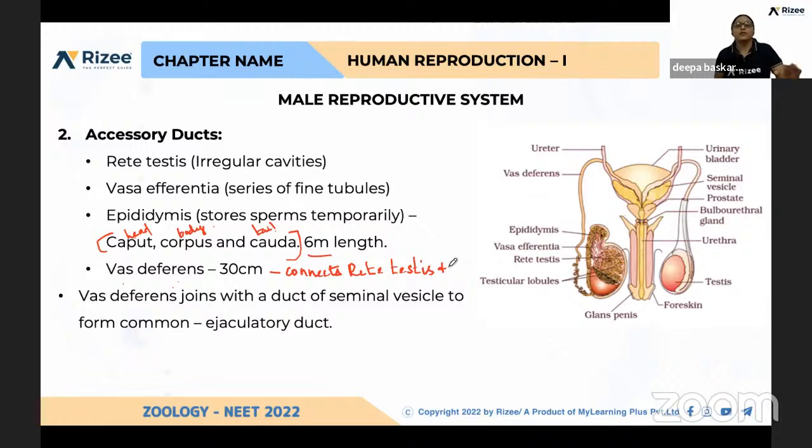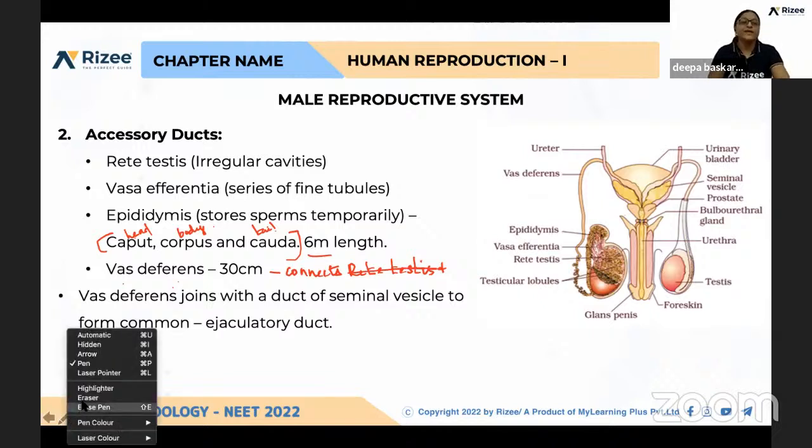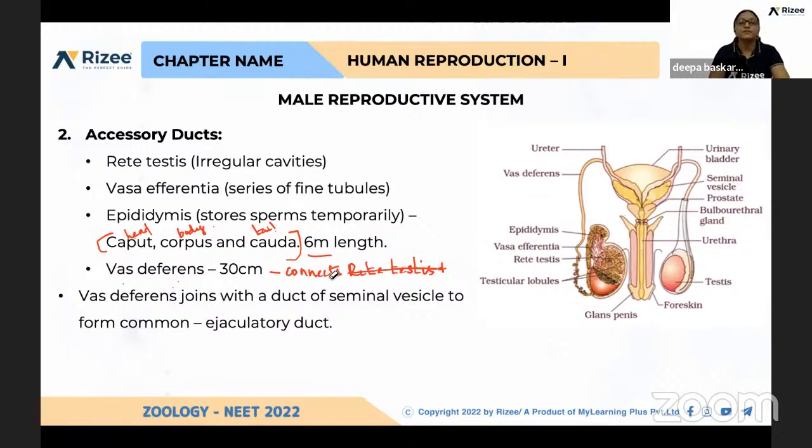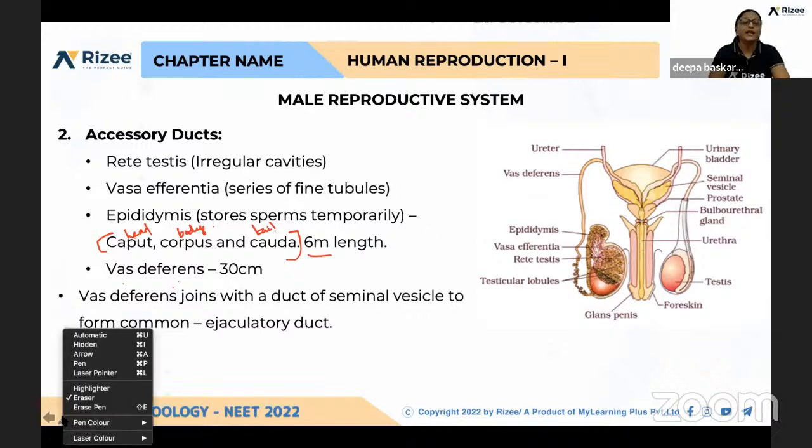So the vas deferens, what is its role? The matured sperm will be carried to the penis.